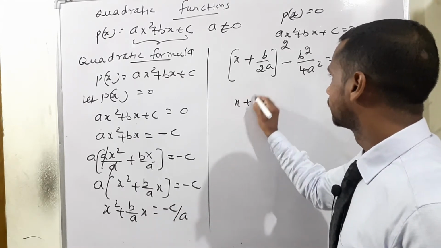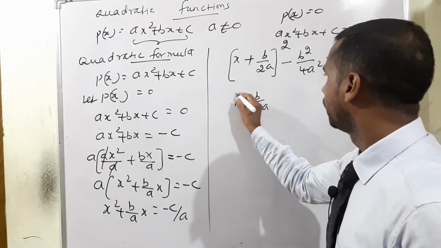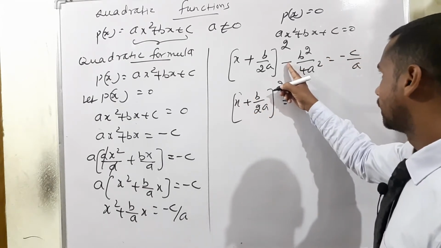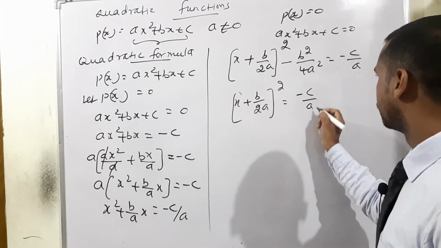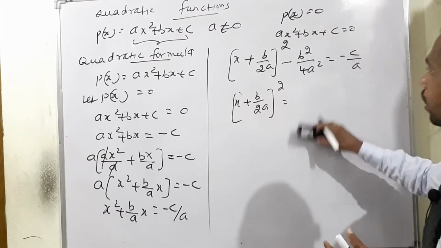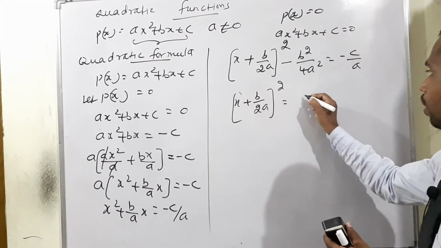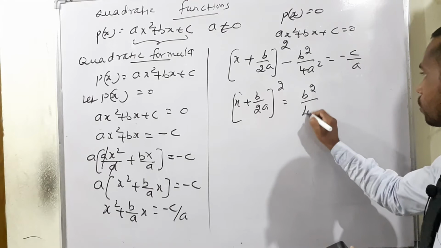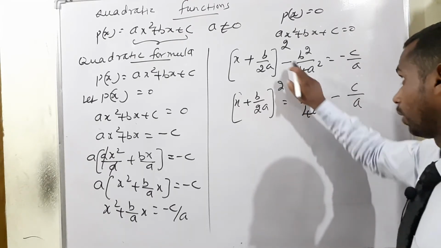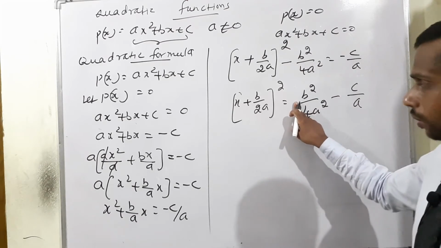Again x plus b by 2a the whole square is equal to minus c by a as it is. Next condition, bring the minus term to the opposite side, otherwise first you can write 4a square, minus term bring it to the opposite side means positive b square by 4a square minus c by a, because if you bring it to the opposite side, plus term first, no.